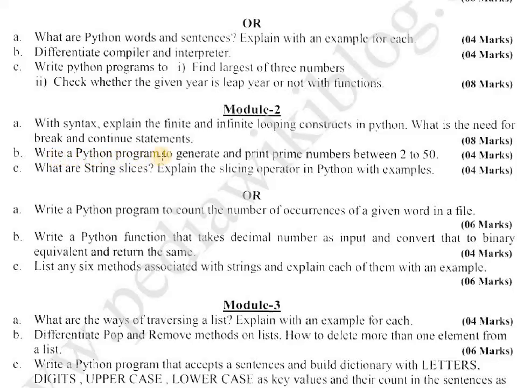Write a Python program to generate and print prime numbers between 2 to 50. This one we discuss in the next class. Then I start the next topic, that is strings. On strings also we find many questions in examination. Then I teach you files. See here, there is a question on files also. Okay, no problem at all. Now we discuss break and continue.